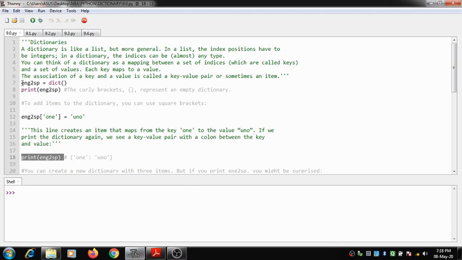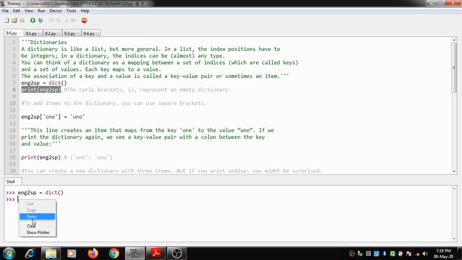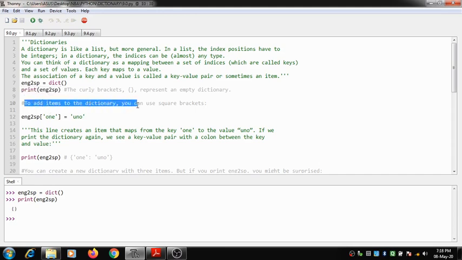Let us create a dictionary first. Here I create a dictionary using the built-in function. Now a dictionary is created with the name eng to sp. As this dictionary is empty, when I print this, you can see there are no items present inside the dictionary and it is represented by curly braces. To add items to the dictionary, as I told you, you have to use square brackets. So let us use this.